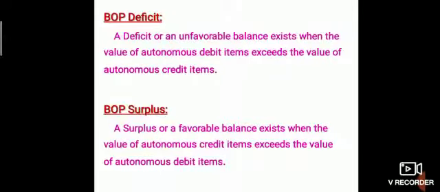Balance of payment deficit. A deficit or an unfavorable balance exists when the value of autonomous debit items exceeds the value of autonomous credit items. When the value of debit items is more than the credit items, it is said to be a deficit in the balance of payment. Balance of payment surplus. A surplus or a favorable balance exists when the value of autonomous credit items exceeds the value of autonomous debit items. It is the vice versa of balance of payment deficit. Here, credit items are more than the debit items.